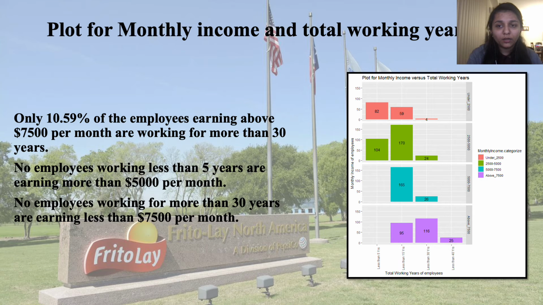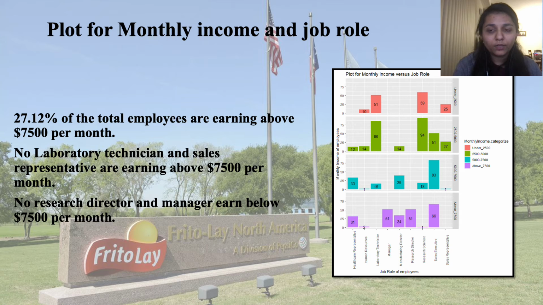On the other hand, none of the employees working for less than 5 years seem to have monthly income above $5,000. Looking at the graph, it seems that no laboratory technician or sales representative is earning above $7,500. On the other hand, no research director or manager earns below $7,500 per month.